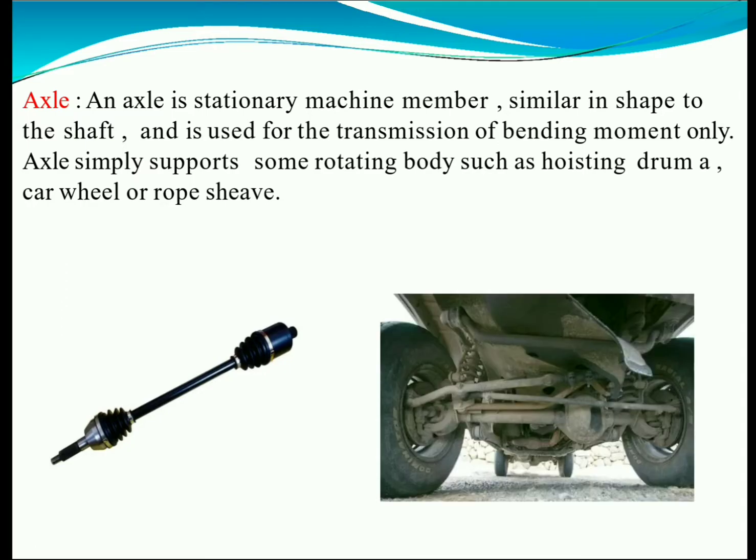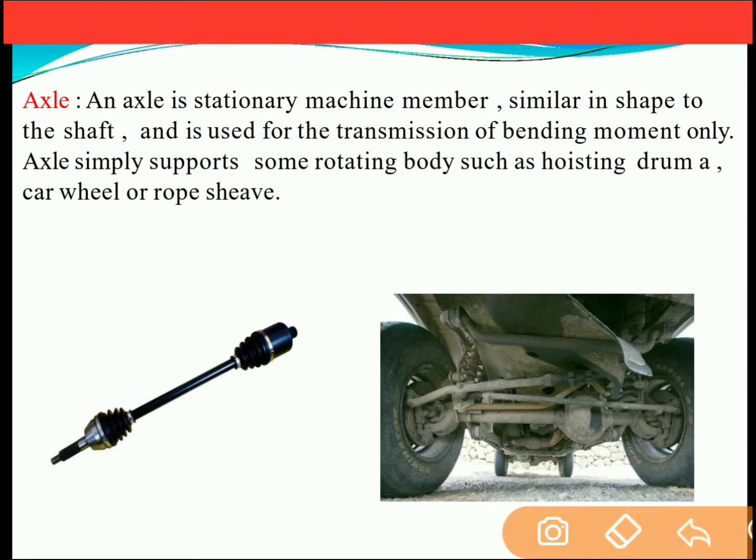So these are the figures in which axles are used. This is the figure of a truck and you can see shafts over here and axles over here. This is an axle which is just used to support the two tires and it does not rotate. It is just a supporting member. Similarly, this is an axle. These both are figures of axles.